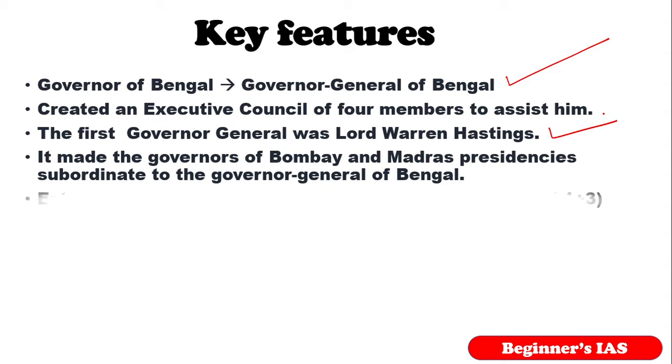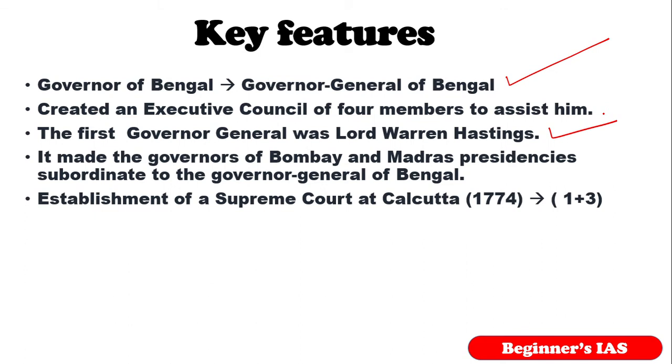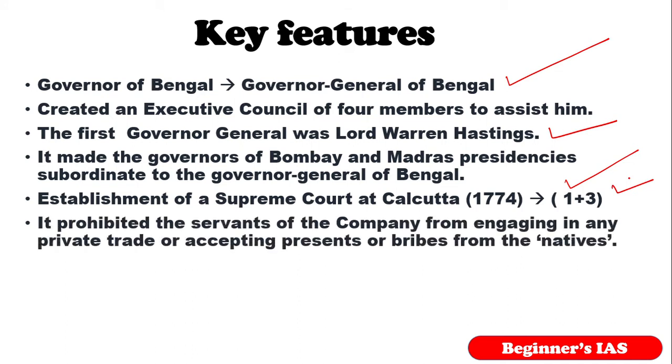Also, this act provided for the establishment of the Supreme Court at Kolkata in the year 1774. It had one chief judge and three other judges. Also, this Regulating Act prohibited the servants of the company from engaging in any private trade or accepting gifts or bribes from the natives in India.